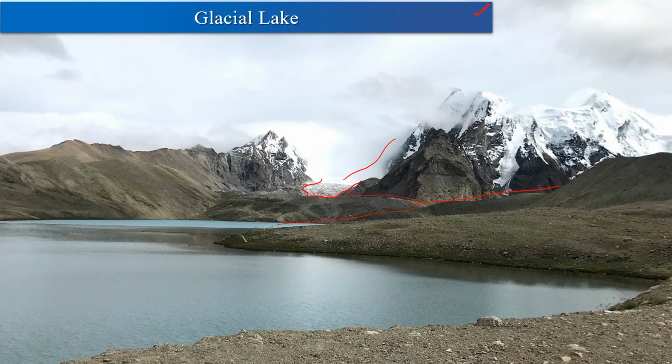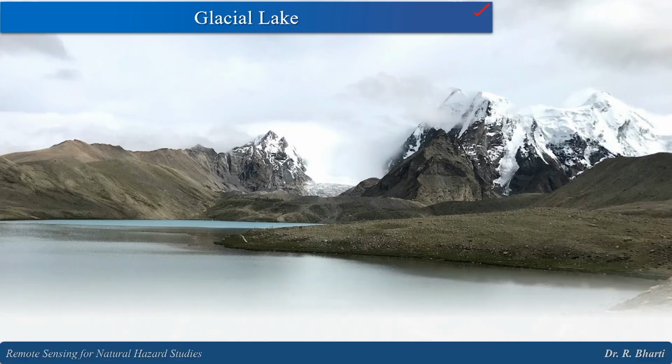So, this is how they melt, and the melt water gets accumulated at the snout of the glacier where there is some depression, and because of the depression the water will get accumulated and slowly take the form of a lake if it is continuous.